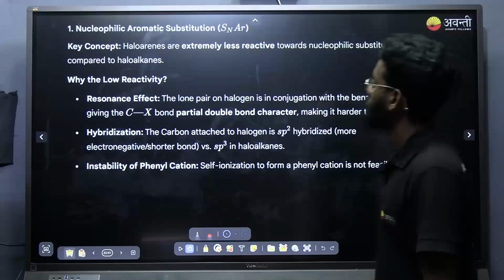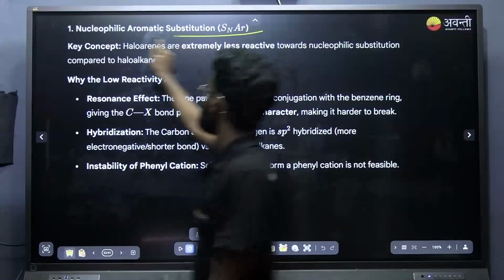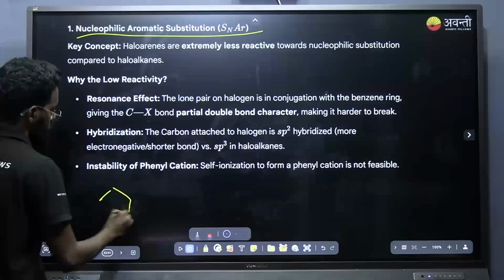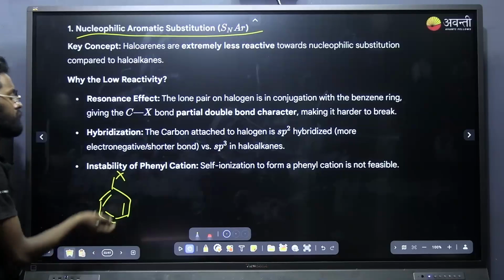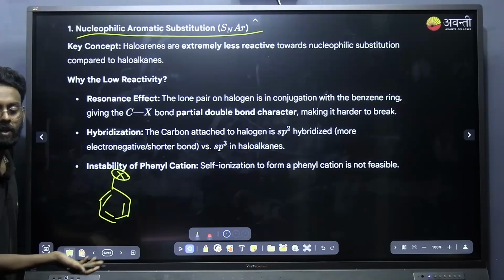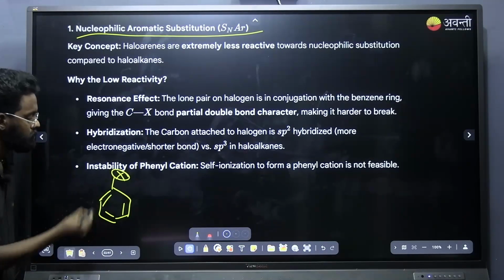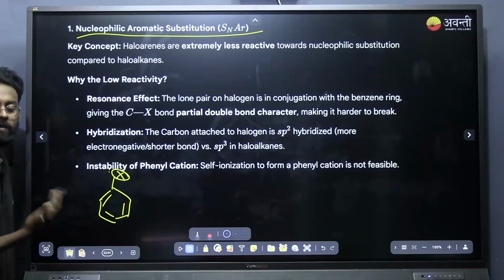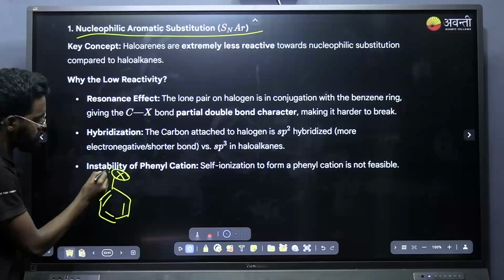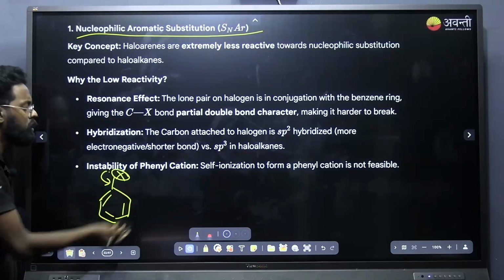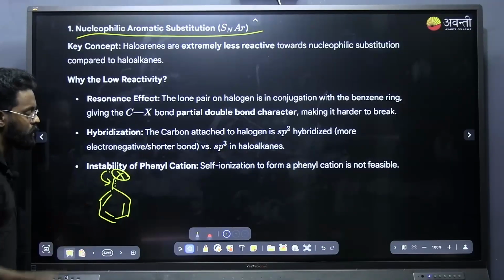Now another point is nucleophilic aromatic substitution. If I am taking haloarenes, they generally won't give nucleophilic substitution reactions. The reason is leaving ability. The leaving group has to leave for substitution to take place, but the lone pair is involved in delocalization, so there will be partial double bond character.